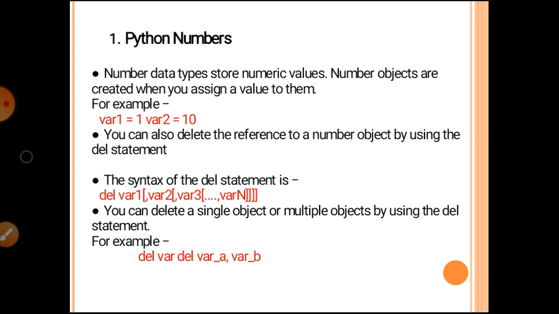You can also delete the references to a number object by using the del statement. If you have to delete any number or object, then we use the del statement. The syntax for the del statement is given: del var1, var2, var3, up to varN also. You can delete a single object or multiple objects by using the del statement. For example, as given here: del var1, del var a, del var b, and so on.